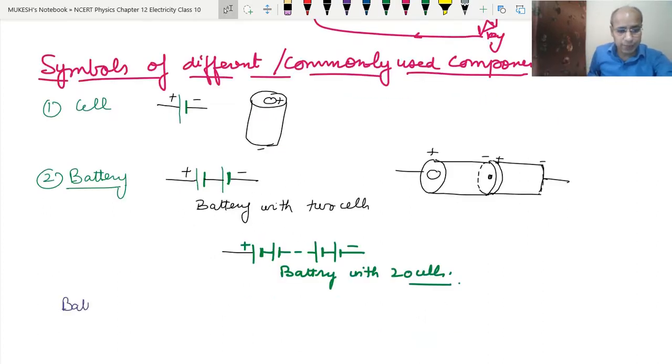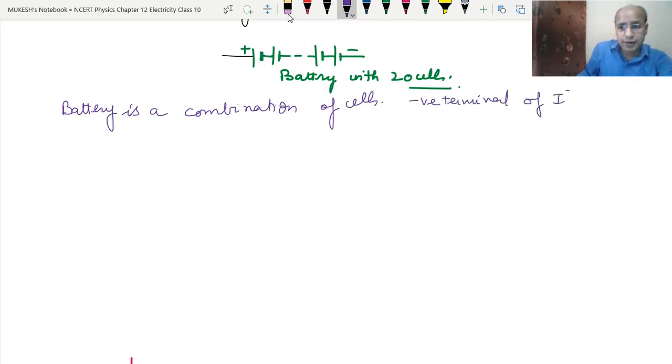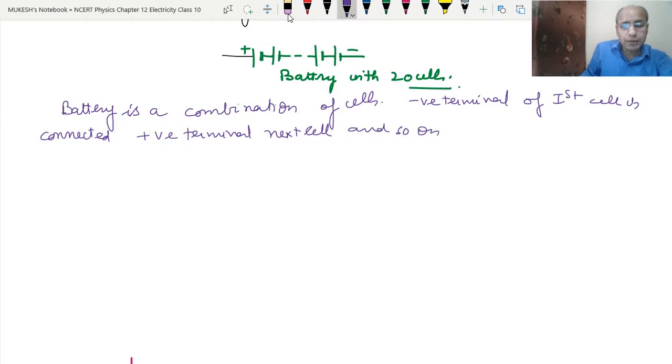A battery is a combination of cells, in which the negative terminal of the first cell is connected to the positive terminal of the next cell, and so on. By joining positive, negative, positive, negative, we can draw a battery with many cells.